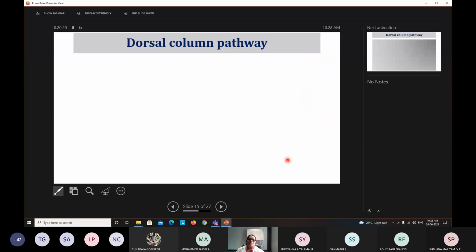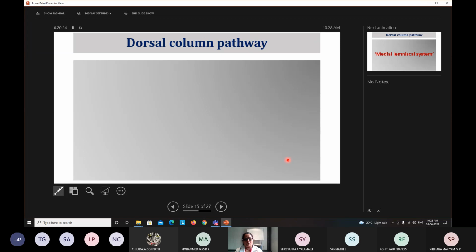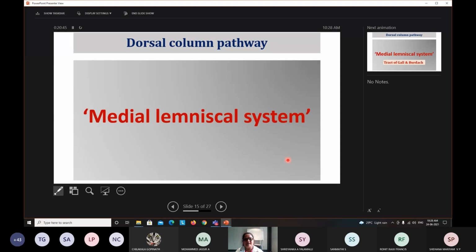First we will discuss the dorsal column pathway, which is also called the posterior column pathway. As I said, this pathway goes from the spinal cord to the cerebral cortex, and the other name for it is the medial lemniscal system.